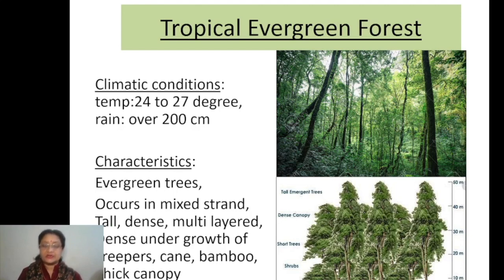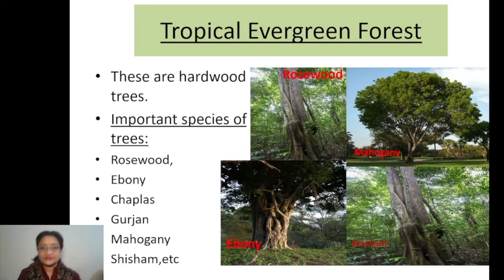So these present a multi-layered forest area. Now, besides this, you will find the canopy at the top generally becomes very dense. You will find the tall trees with fewer branches, and they have a thick canopy at the top. So these are a few important features of the tropical evergreen forests, right?